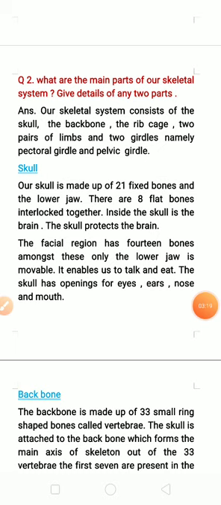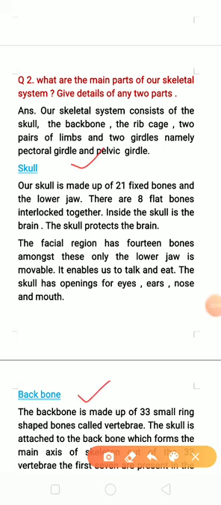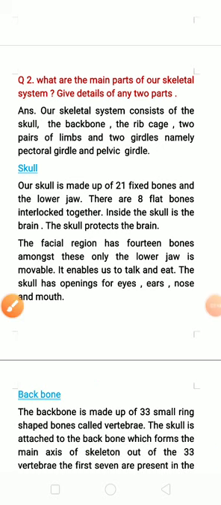We all know that our skeleton consists of what type of bones. So here we have to give details of any 2 parts. So here I have given only 2 as told in the question. First one skull and second one backbone. Okay, so skull. Our skull is made up of 21 fixed bones and the lower jaw. There are 8 flat bones interlocked together. Inside the skull is the brain. The skull protects the brain.